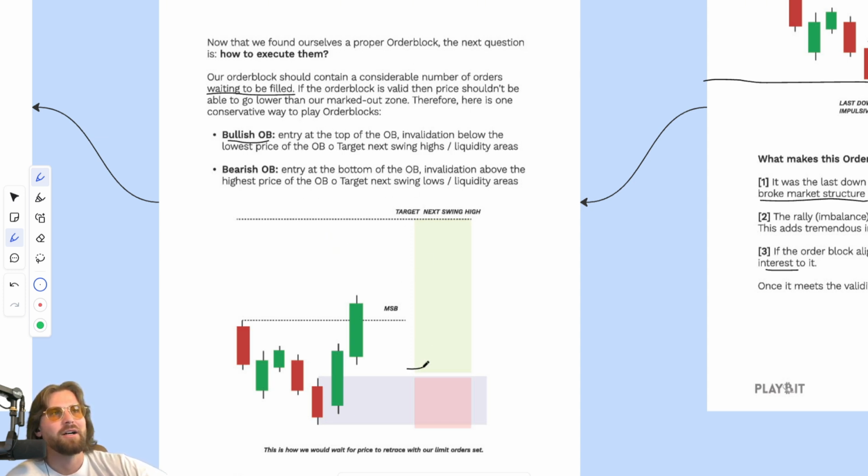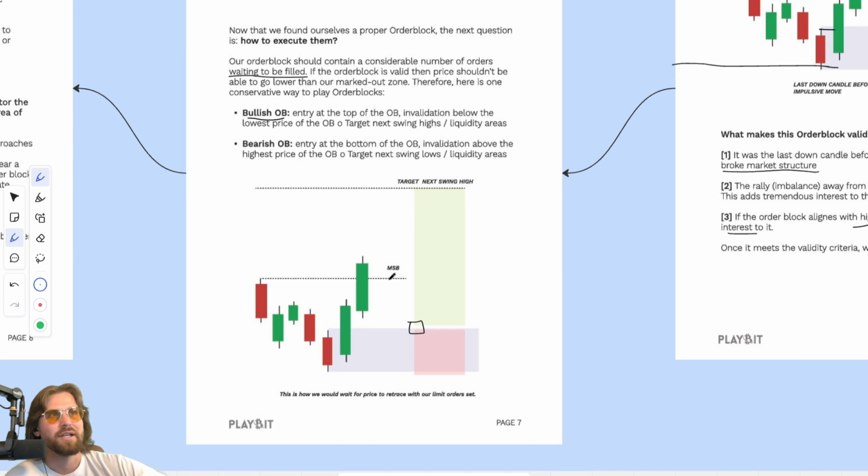Entry at the top of the order block here, as this will be the first set of orders that are engaged, and validation below the lowest price of the order block, target next swing highs or liquidity area above. And just like that, you'll assume that price may continue back. Retest, we assume that this low is protected, and we will stop out or take a loss on our position if it trades down here.